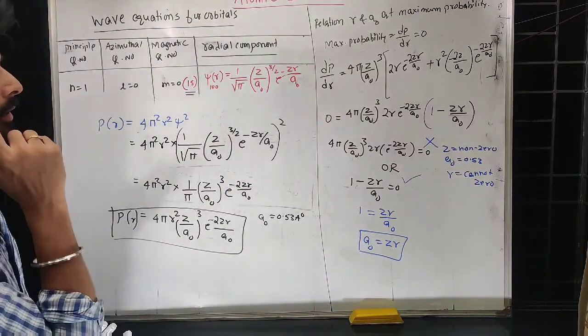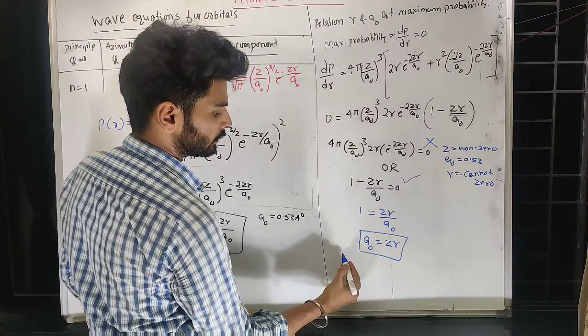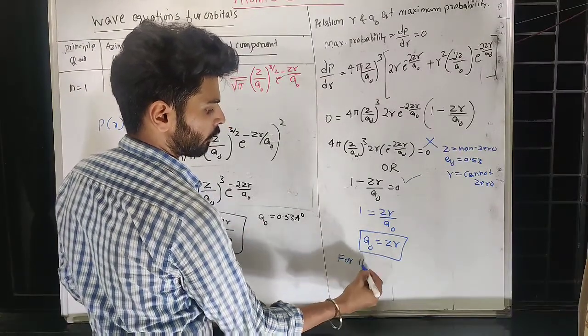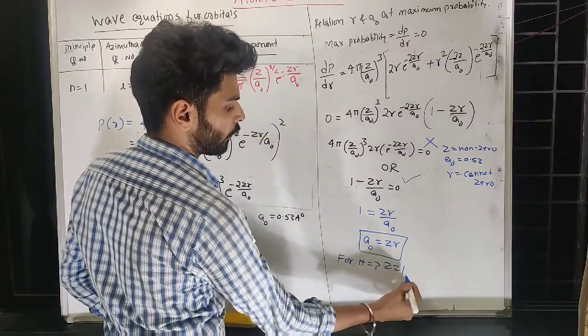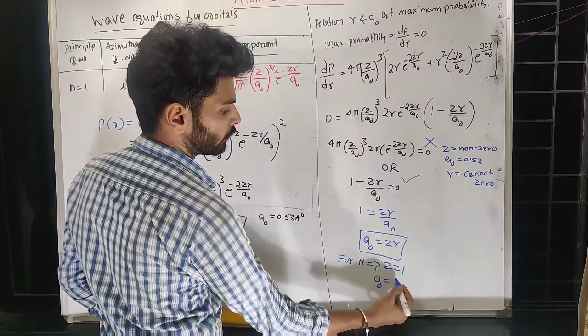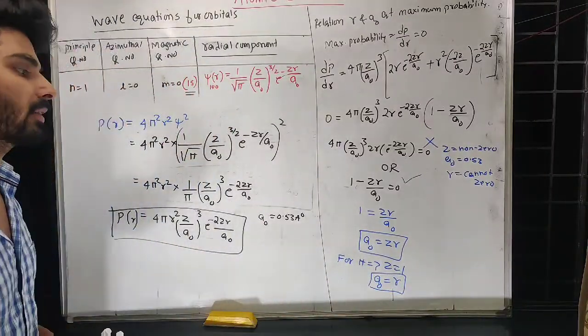Correct? Yeah, a naught equal to Z into R. For hydrogen, Z equal to 1, that means a naught equal to R. That means the first radius of the hydrogen atom is actually 0.53 angstrom.